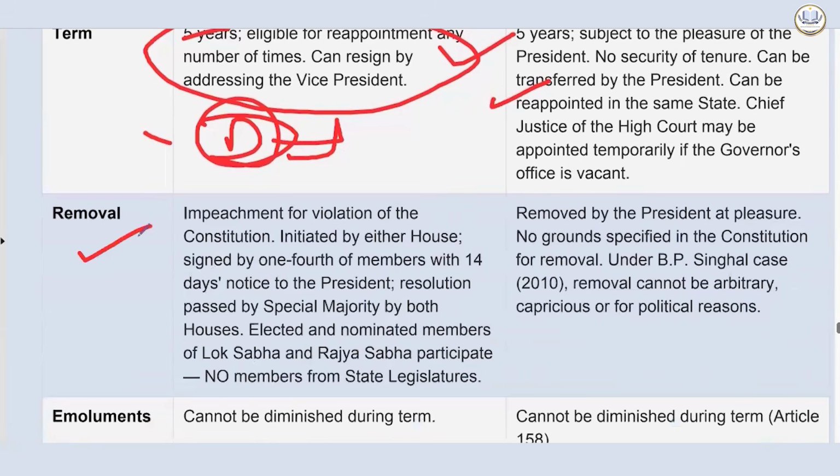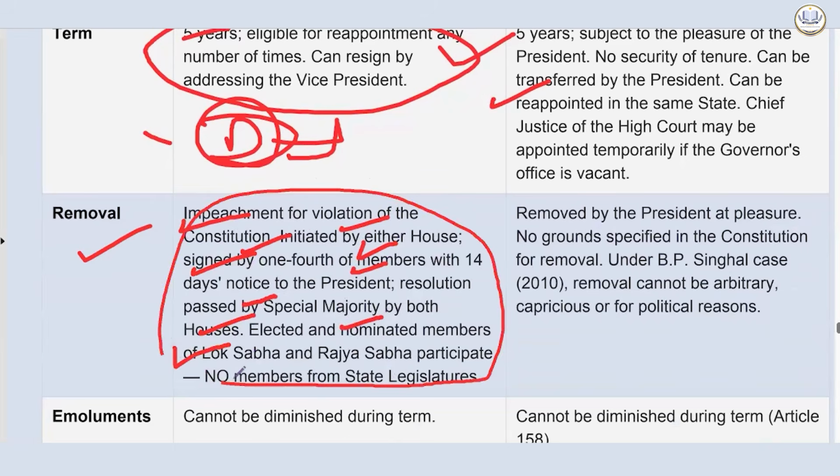Removal. Impeachment for violation of the Constitution, initiated by either house, signed by 1/4 of the members with 14 days notice to the President. Resolution passed with special majority by both houses. Elected and nominated members of Lok Sabha and Rajya Sabha participate. No member from state legislatures.